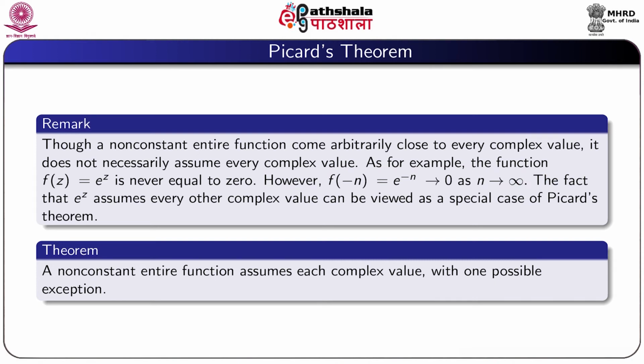The fact that e^z assumes every other complex value can be viewed as a special case of Picard's theorem, which we state now: a non-constant entire function assumes each complex value with one possible exception.